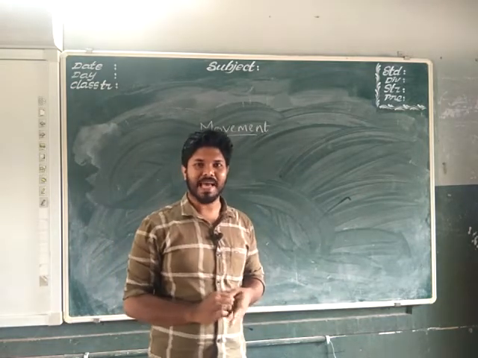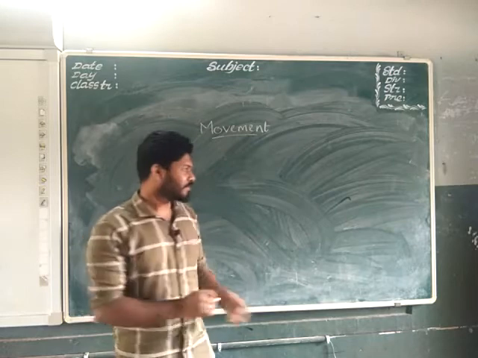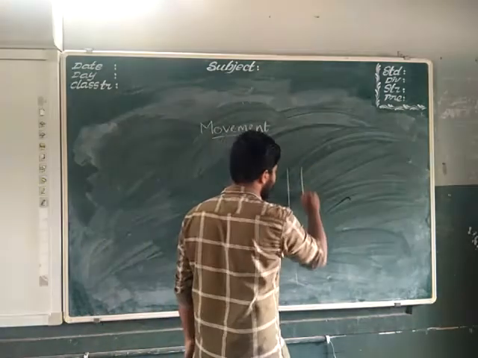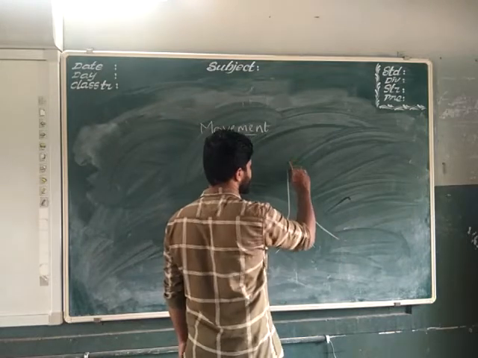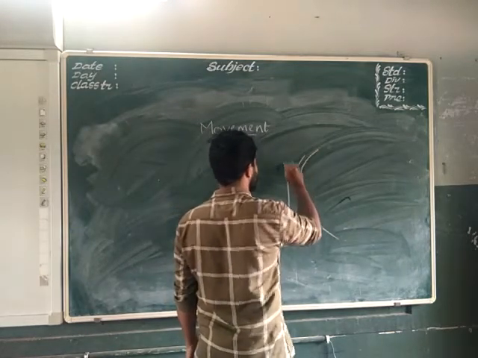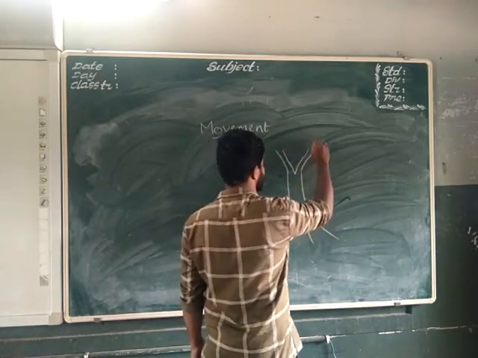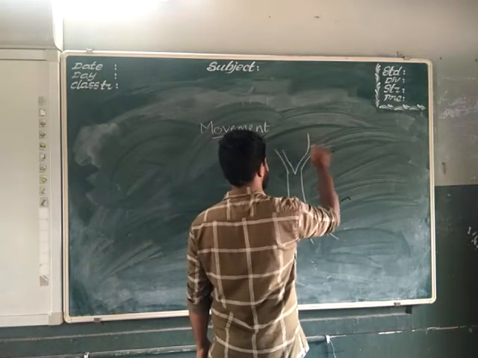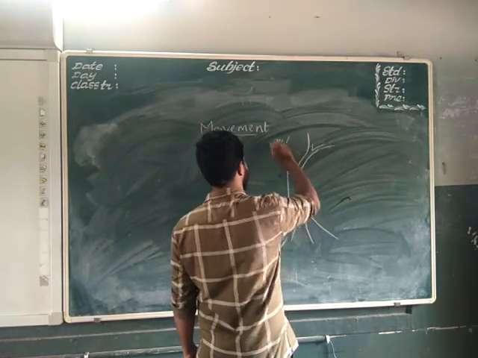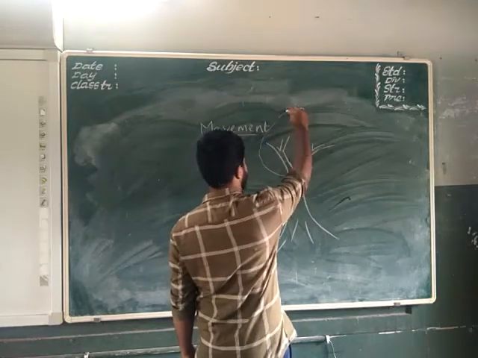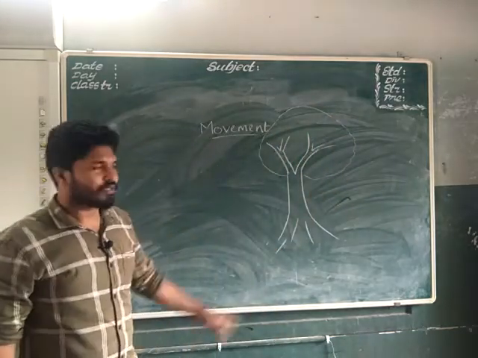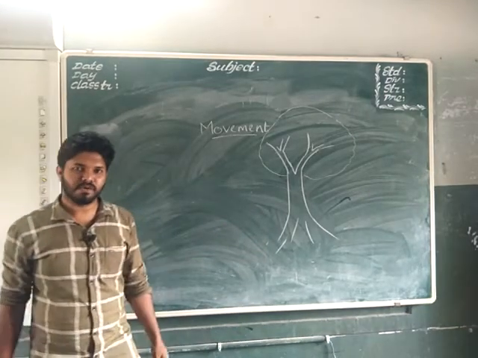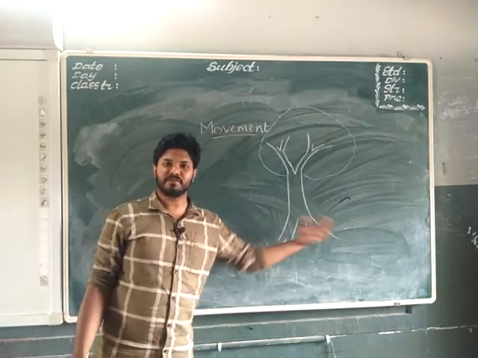What about plants? Do they move? If there is a plant, if there is a tree like this, here is a tree. Can this tree move upside or downside or sideways?